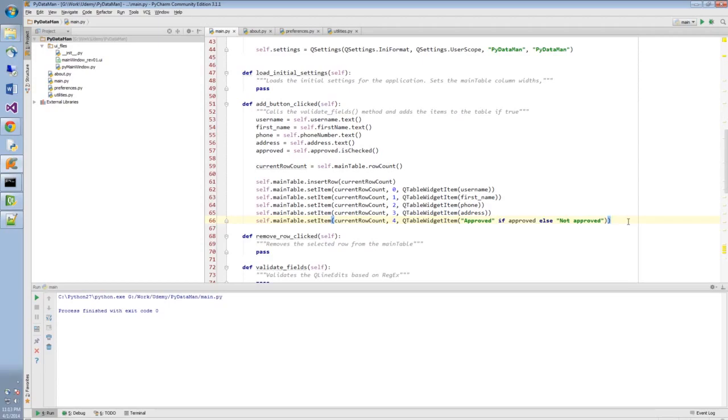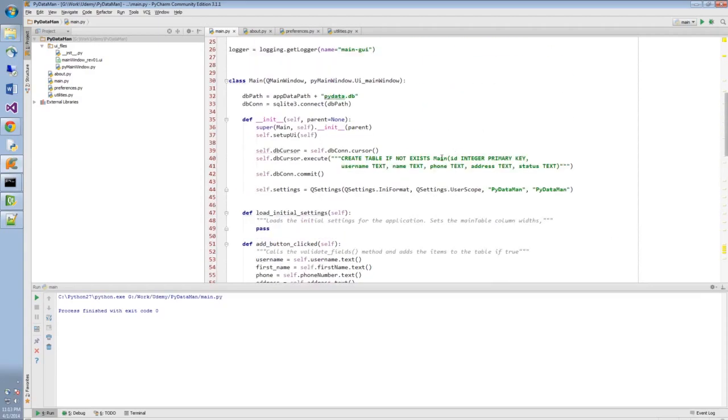With this, we have inserted the data into the table. But remember that it is not enough for us to just insert the data into the table. We also have to save our changes to the database, the SQLite database that we have defined earlier. If you'll recall, we have it right here.